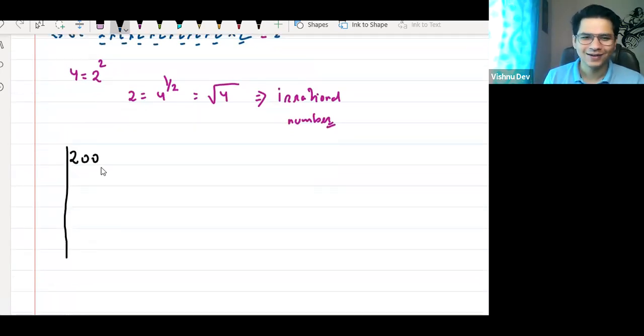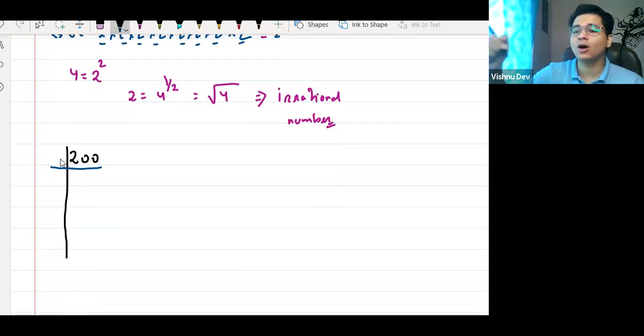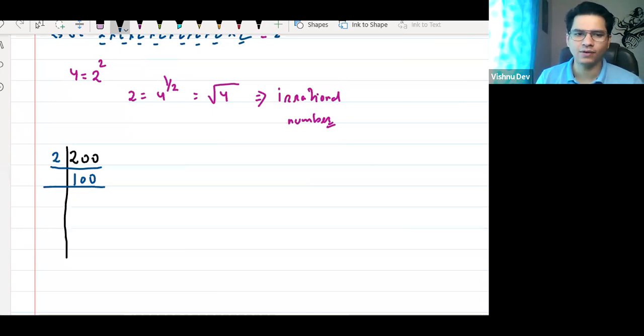So when you talk about prime factorization, first of all, the number is divided by the smallest prime number. What is the smallest prime number? Anyone? Tell me, 2. Yes, 2. Very good. Then if we divide 200 by 2, we will get what? Sir, 100. Now, can 100 be further divided by 2?